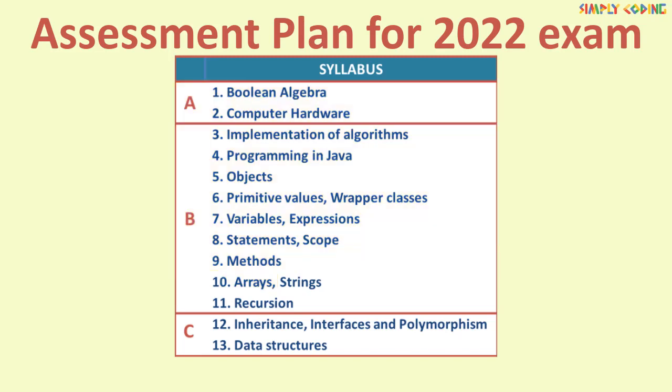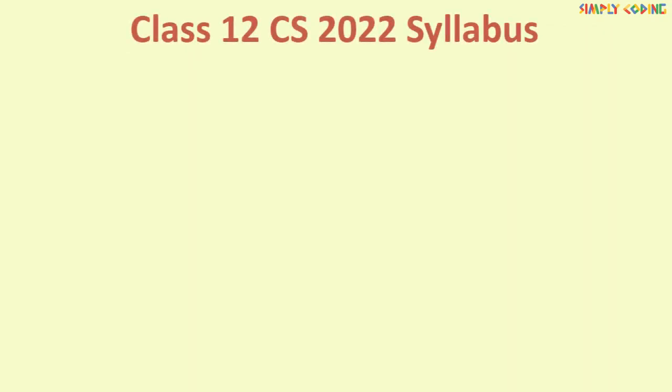Semester 2, which is also for 35 marks, contains the other part of Unit 10, which is String, and the complete units of recursion, inheritance, interface and polymorphism, and data structures. Let's now go into the next level of detail and understand the reduced syllabus for both semesters.